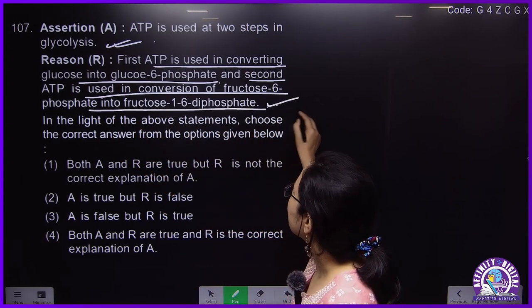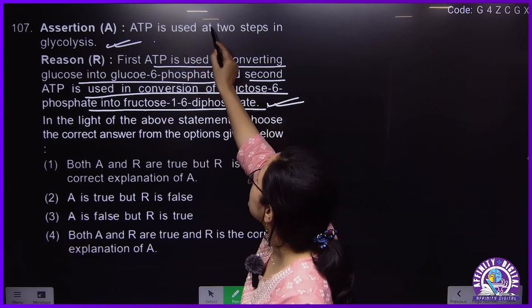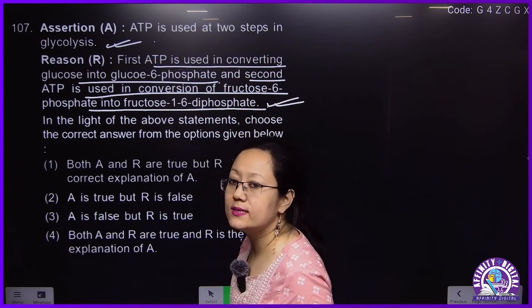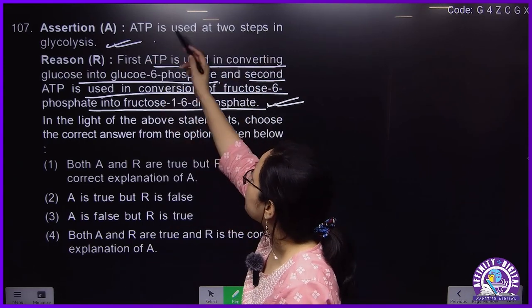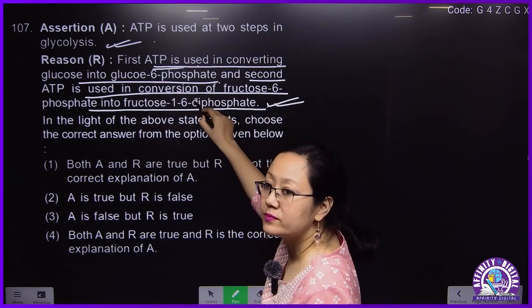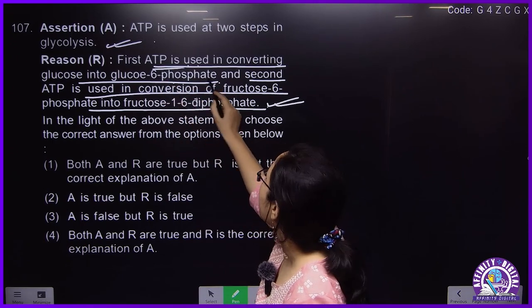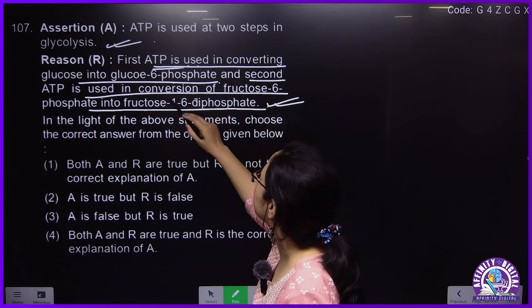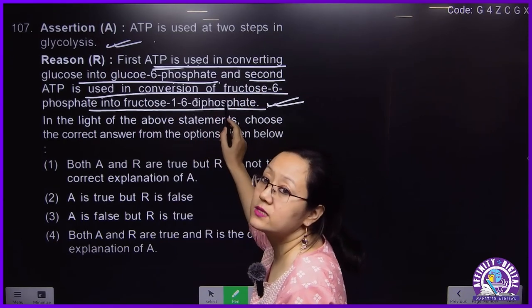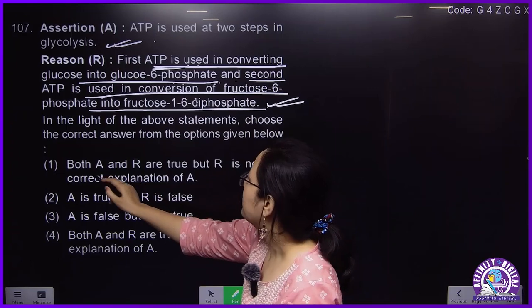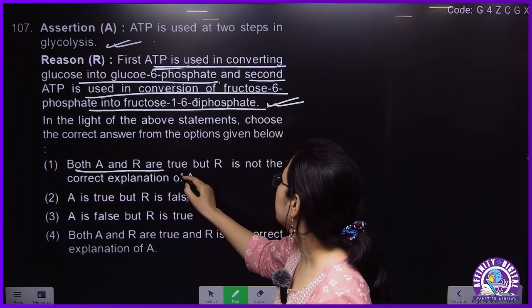This is also correct. Where are they used? They are used in converting glucose to glucose 6-phosphate, first step, and second ATP in conversion of fructose 6-phosphate to 1,6-bisphosphate. That means both A and B are true.